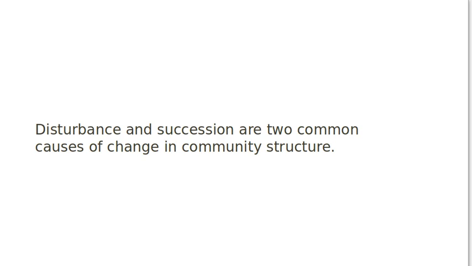So disturbance and succession are two common causes of change in any type of community, because change is the course of nature. How is that change brought about? By virtue of disturbance and by virtue of succession. These are two common causes of community structure change, which we call community dynamics. They provide dynamicity to the community, because a community cannot remain static for long. A community remaining static for long means the death of that community. So disturbance and succession have to progress.